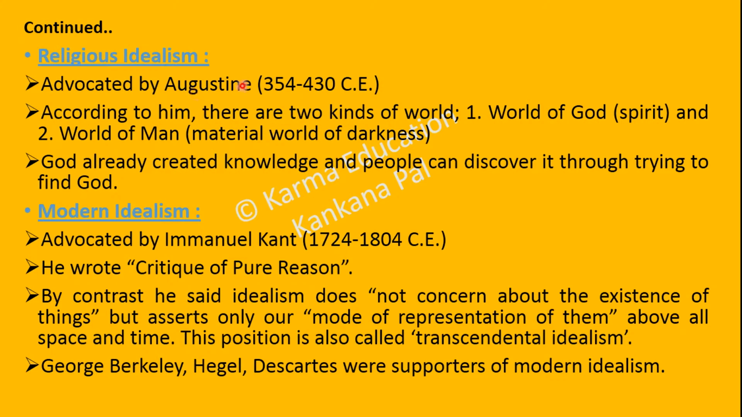Religious idealism. Augustine was the exponent of religious idealism. According to him, there are two kinds of world. One is the world of God or spirit, and another one is the world of man, which is the material world of darkness, where God was given priority. God already created knowledge and people can discover it through trying to find God.